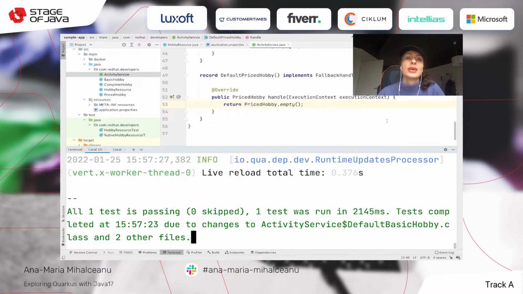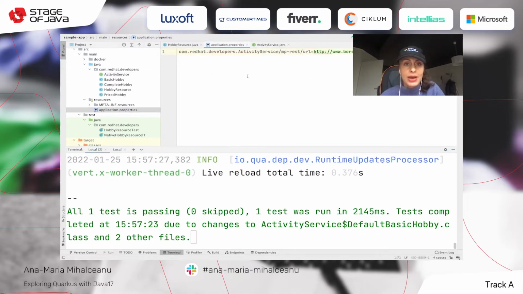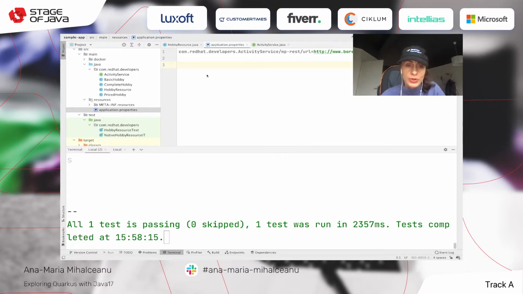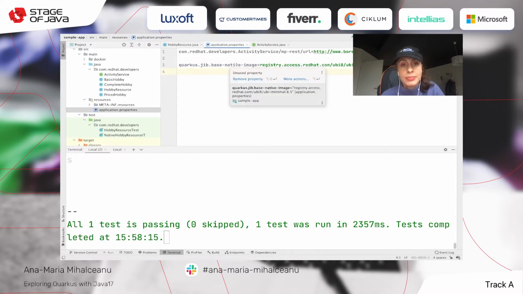Okay, so we've been looking right now at building an app and so on, but how about making this app available for being packaged for going native? So we're going to use Jib to not do the normal Docker commands. And with Jib, you can have a base native image to build your native executable, and we're going to use this one.